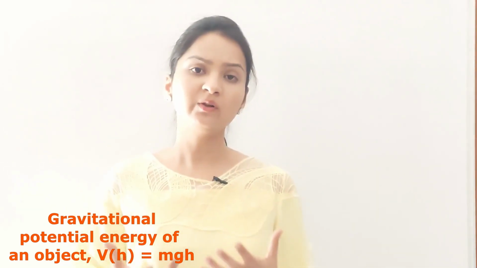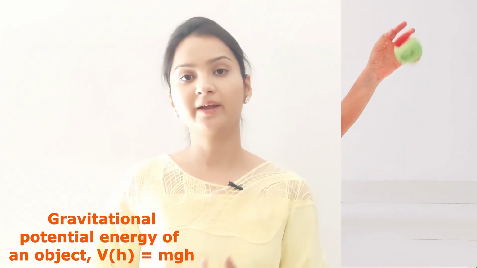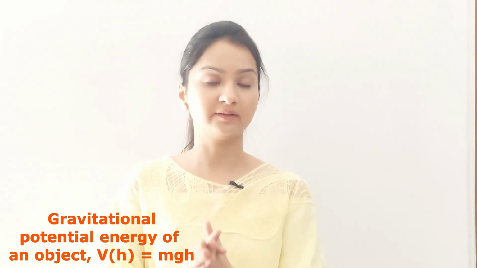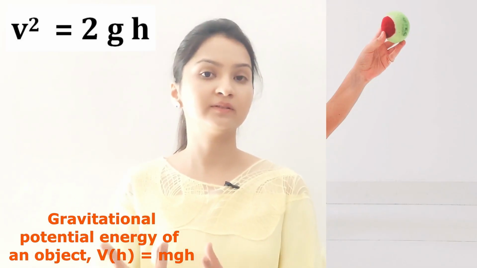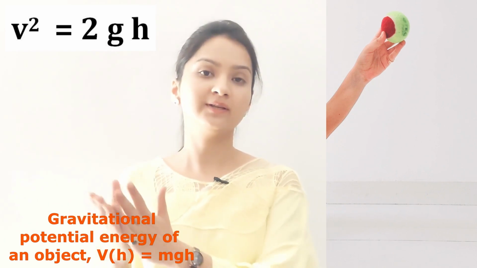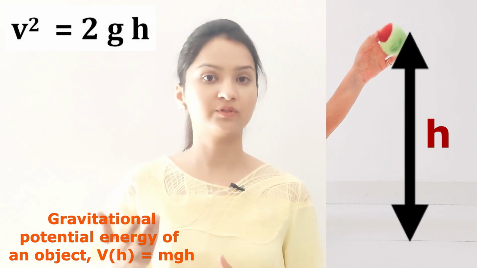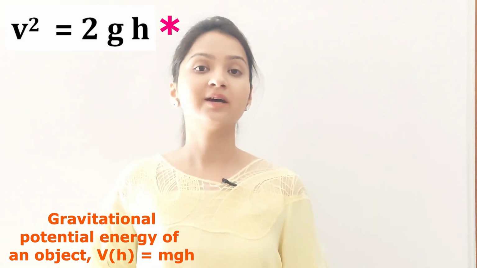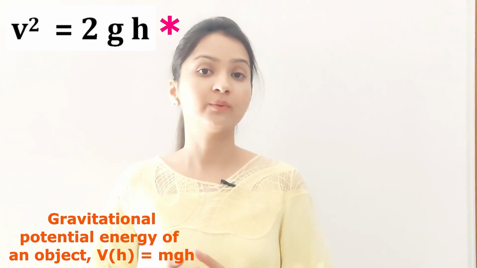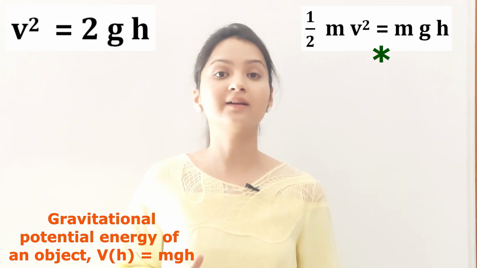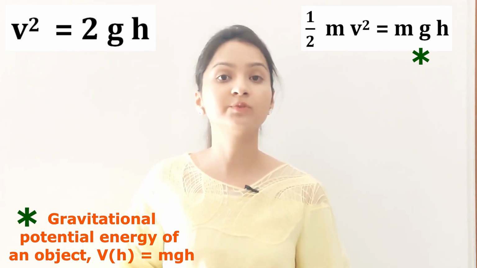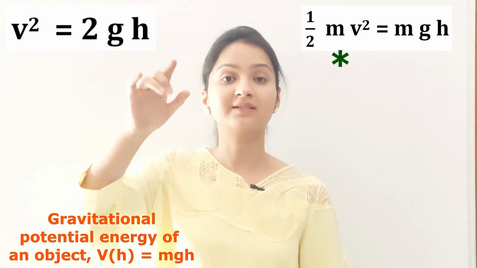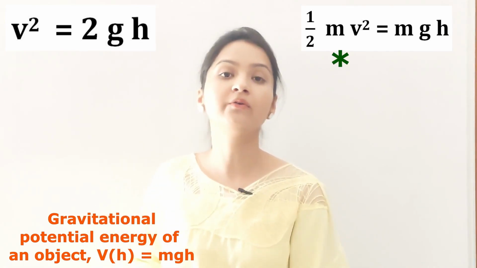अभी जो बॉल थी at a height h, it is suddenly released and it will come down with an increasing speed. So what will be the speed when it hits the ground? It can be calculated using one of the kinematic equations of rectilinear motion with constant acceleration. So initial speed is 0, so v square will be 2gh, where h is the height from which it falls. Now the last thing that we have to do over here is multiply this entire equation by half m and see what you get. This expression simply shows that the gravitational potential energy of an object at a height h, when it is released, manifests as kinetic energy of the object on reaching the ground.